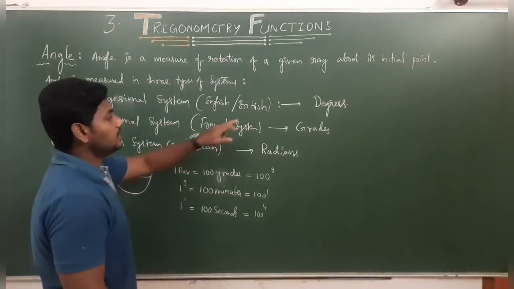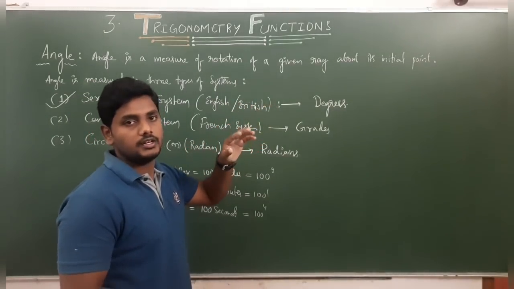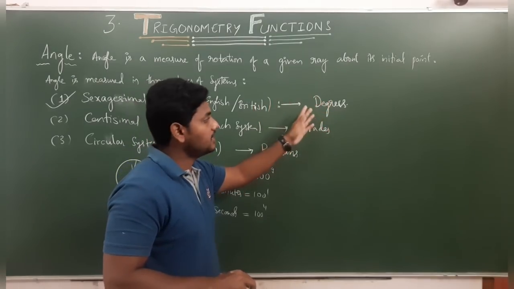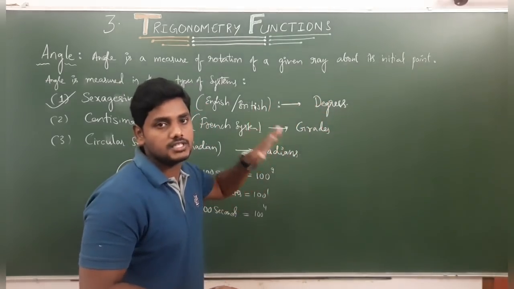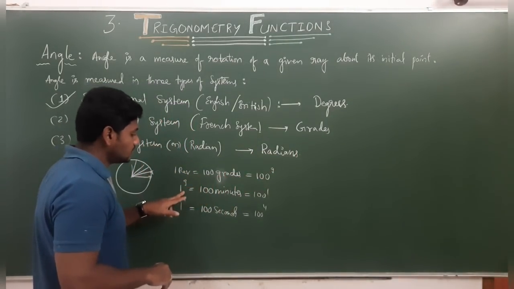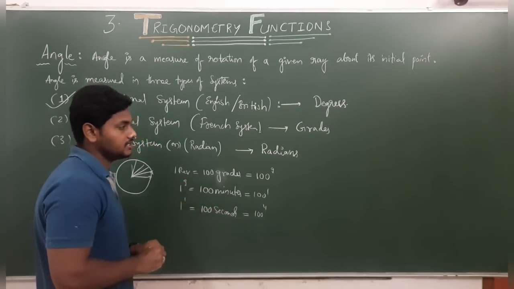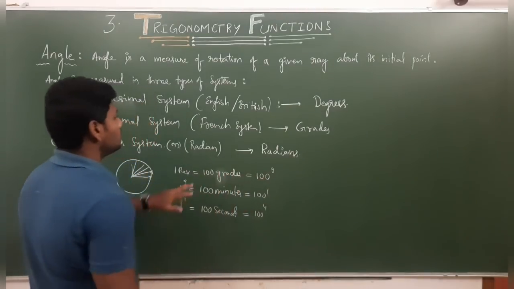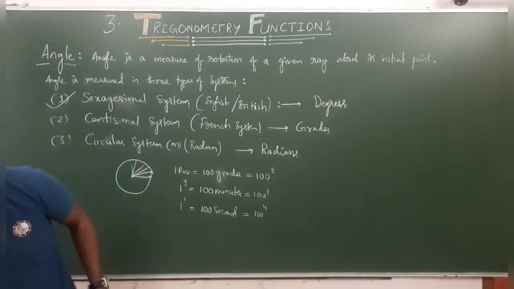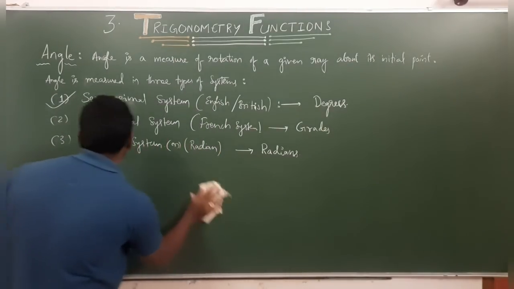If you observe, in degrees and in a clock, we write 1 degree is equal to 60 minutes, and 1 minute equal to 60 seconds. Like that, in grades, 1 revolution is equal to 100 grades. Each grade is subdivided into 100 minutes. Each minute is again subdivided into 100 seconds. So this is the unit of measurement of grades in angles, which we consider as the centesimal system.